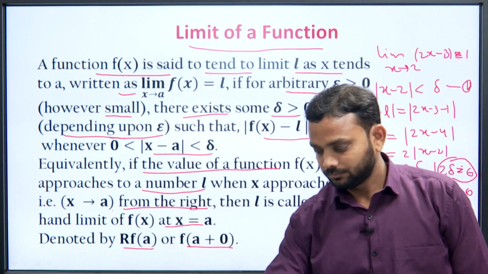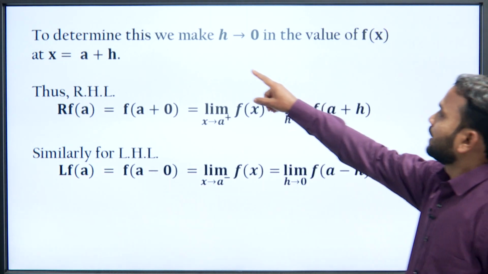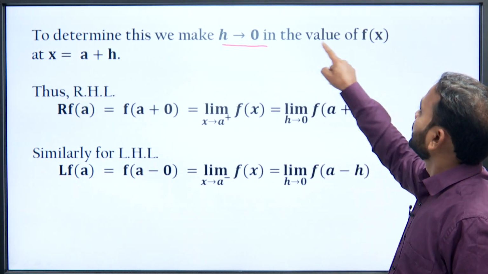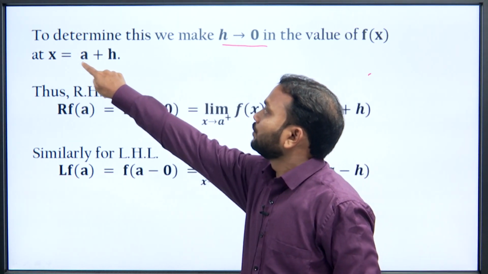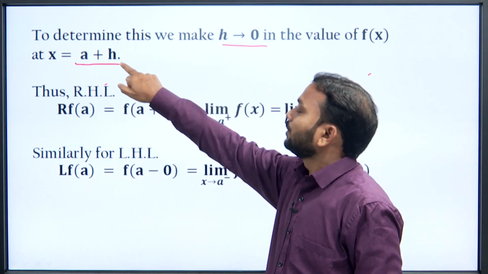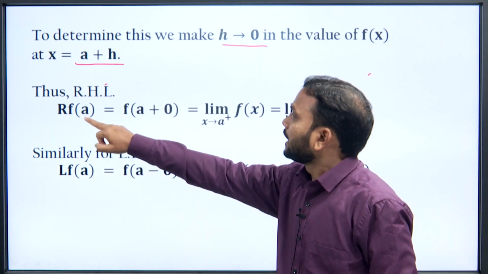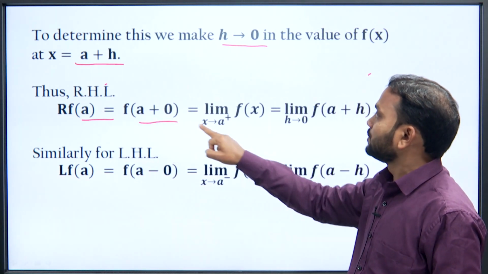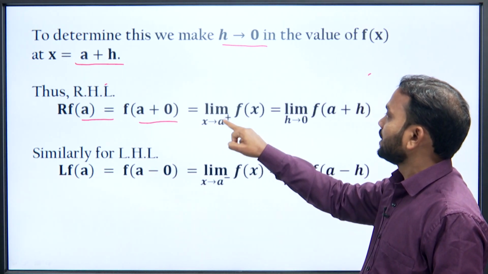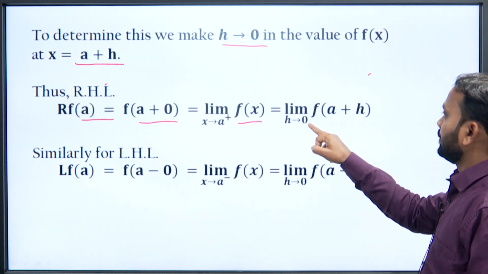To determine this, we make h tending to 0 in the value of f(x) at x equal to a plus h. Thus, the right hand limit can be written as R f(a) equal to f of a plus 0, which is equal to limit x tending to a plus f(x), equal to limit h tending to 0 f of a plus h.